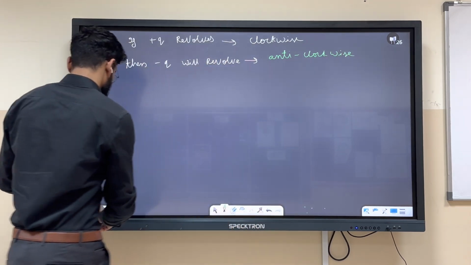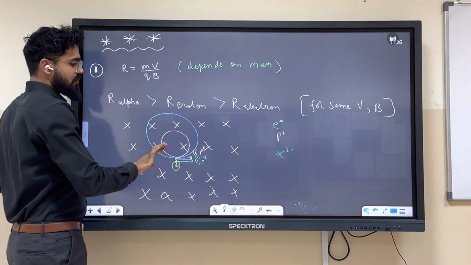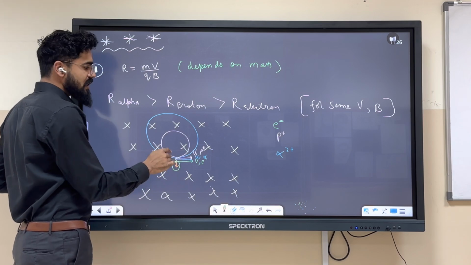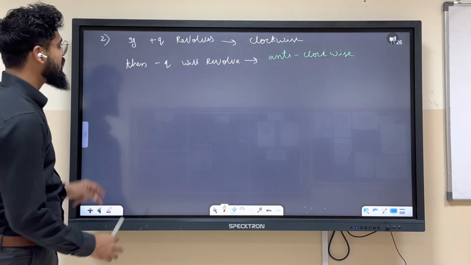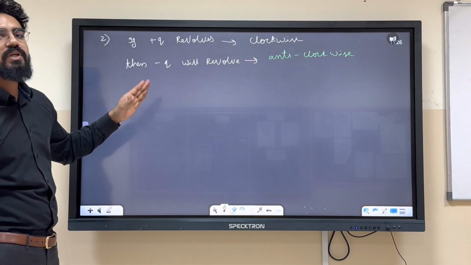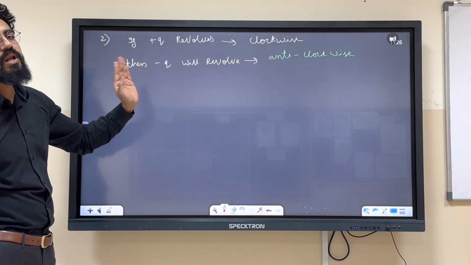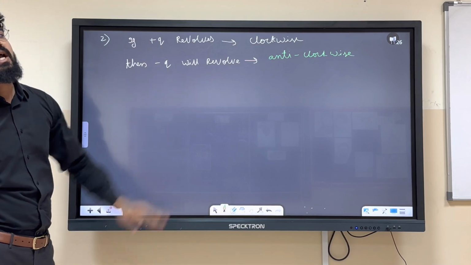Over here you can see this too, correct? If this is moving in this direction, it is moving in opposite sense. I mean to say, if Q moves in a clockwise direction, negative Q will revolve in anti-clockwise direction.